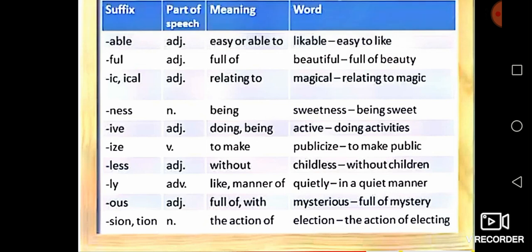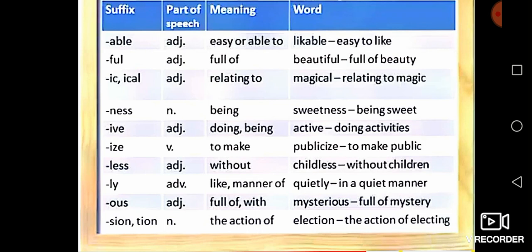It is used as a form of adverb, not adjective. The word quietly works as a form of adverb. Did you understand?